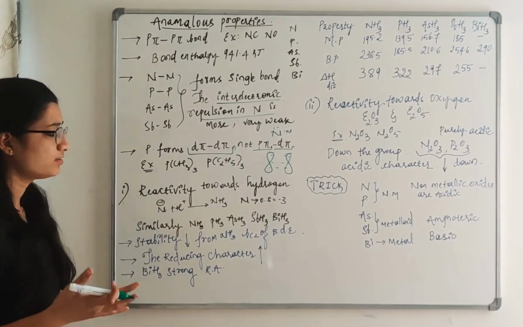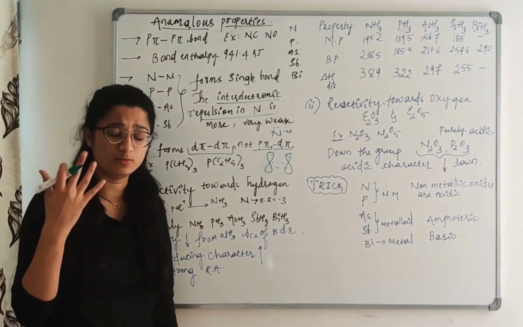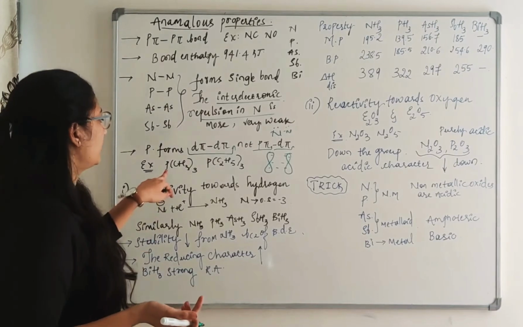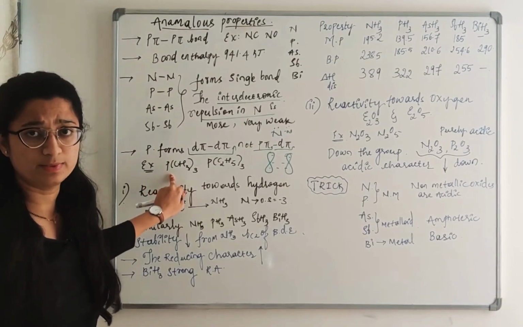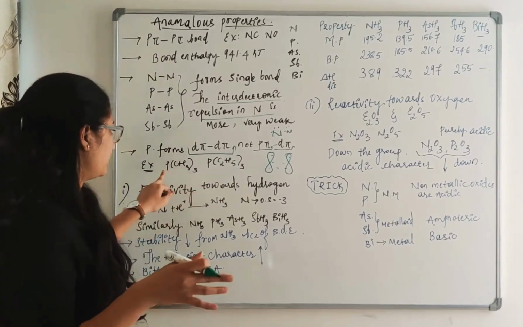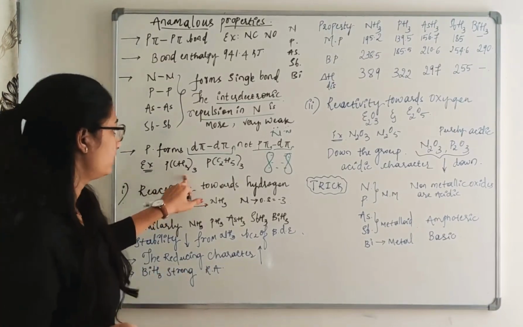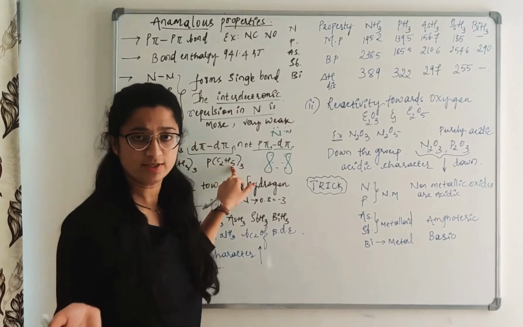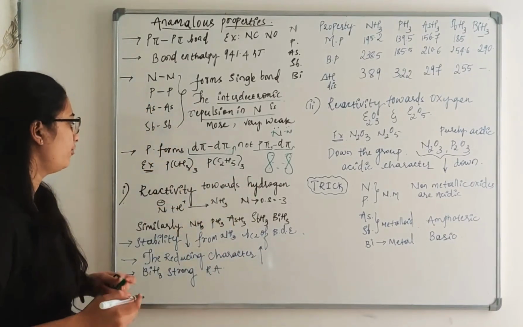Whereas with the heavier elements they can form. Here I have written two examples where they form a bond with alkyl groups, that is P(CH3)3, or phosphorus with C2H5 groups. There is a formation.